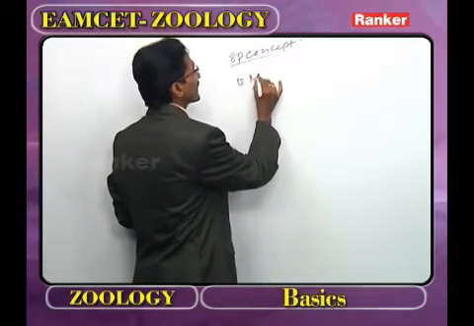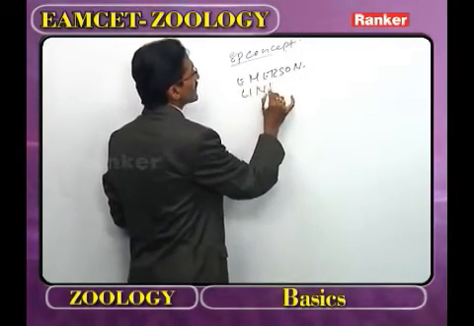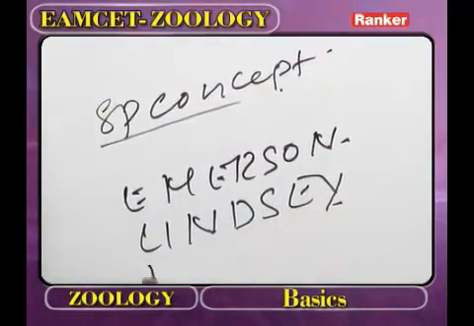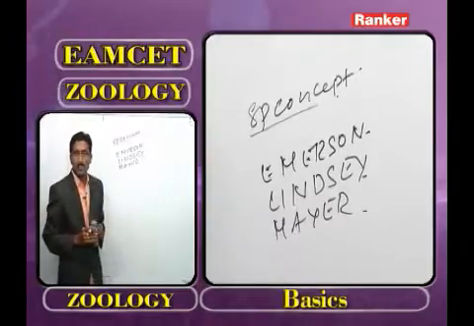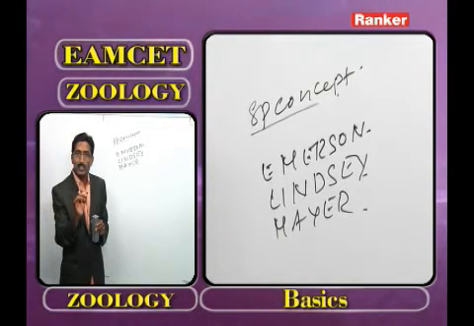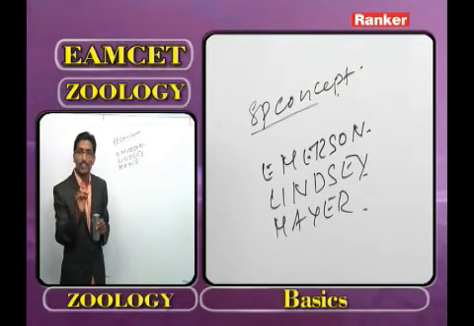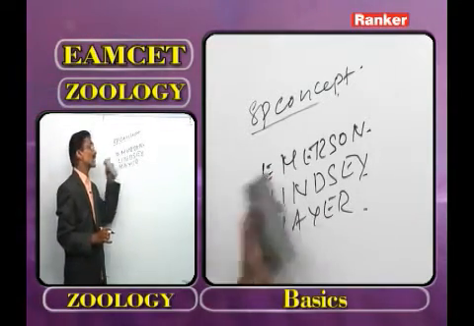One we call Emerson, the second one we call Lindsay, and the third one we call Mayer. According to Emerson, what is meant by species? Genetically distinctive, reproductively isolated natural population. That is called species in the words of Emerson.